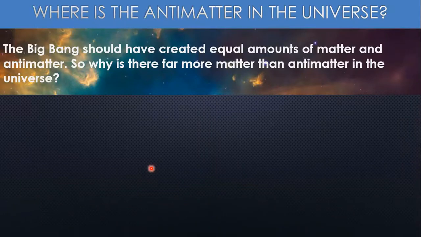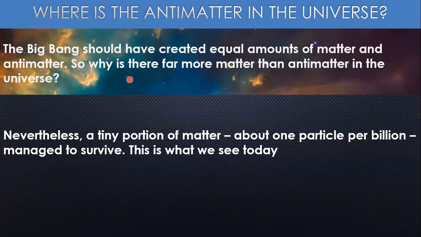Next, where is antimatter in the universe? The Big Bang should have created equal amounts of matter and antimatter. So why is there far more matter than antimatter in the universe? We can understand this question like this. A tiny portion of matter, about 1 particle per billion, managed to survive. This is what we see today. We have no idea how this small amount of matter was able to survive, but everything in this world is made up of that small amount of matter.